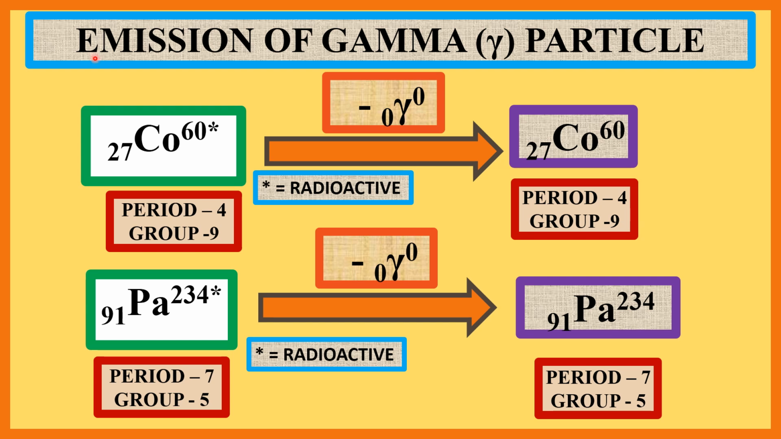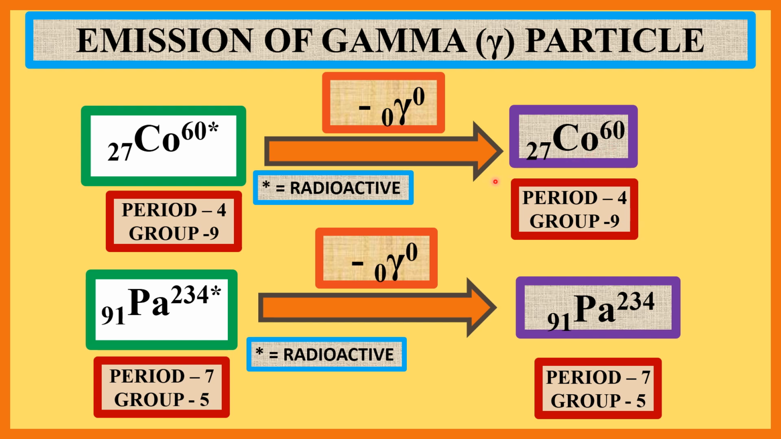Now emission of gamma rays. Cobalt is an element whose atomic number is 27 and mass number is 60. When this cobalt element emits a gamma ray, the newly formed daughter element is also cobalt, whose atomic number is 27 and mass number is 60. That is, atomic number and mass number remain unchanged.